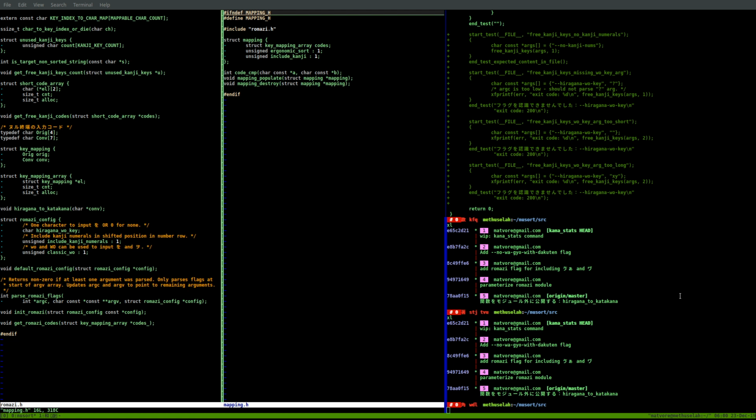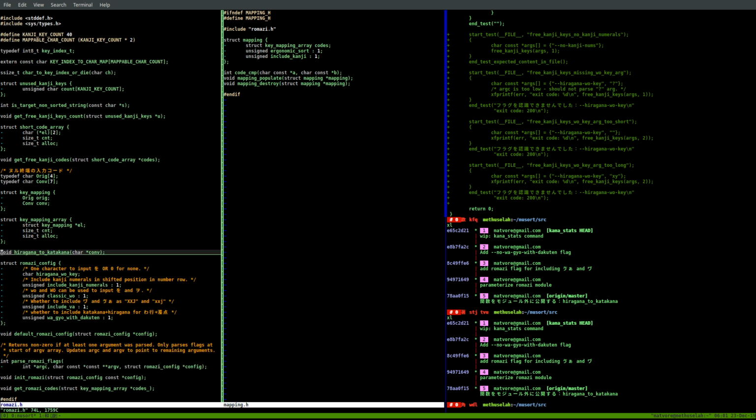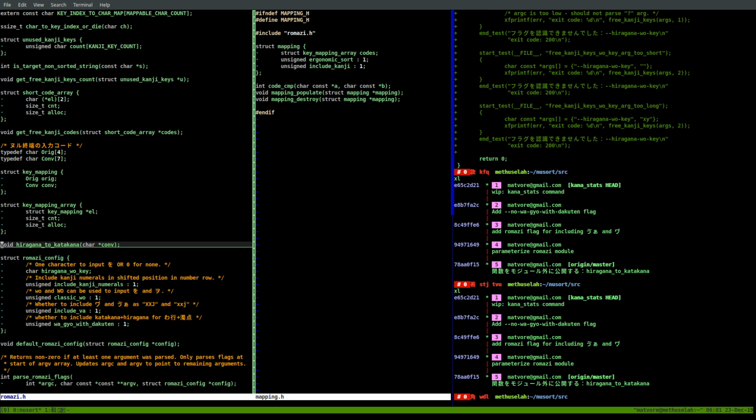Hello. Today we are going to start out by finishing up this Romaji module parameterization. I did push a bunch of stuff to my GitHub repository, and right now the only stuff that's not pushed is the Romaji flag parsing stuff, because I didn't really like the way it turned out yet. Let me make sure this is completely up to date. Let me zoom in a little bit too. Okay.